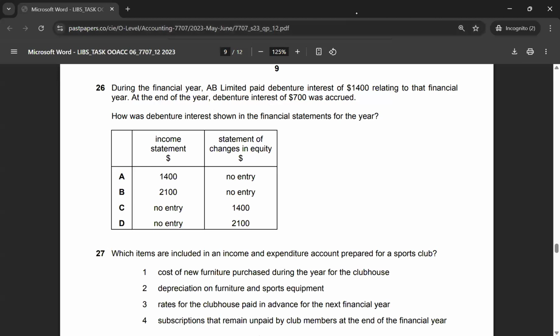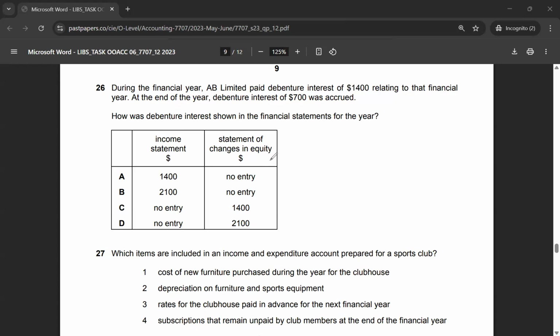26. During the financial year, AB Limited paid debenture interest of $1,400 relating to that financial year. At the year end, debenture interest of $700 was accrued. How was the debenture interest shown in the financial statements for the year?